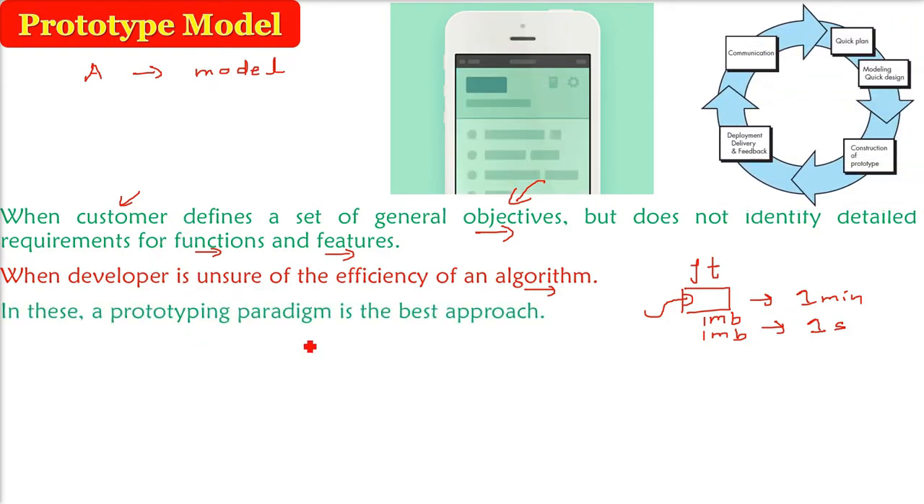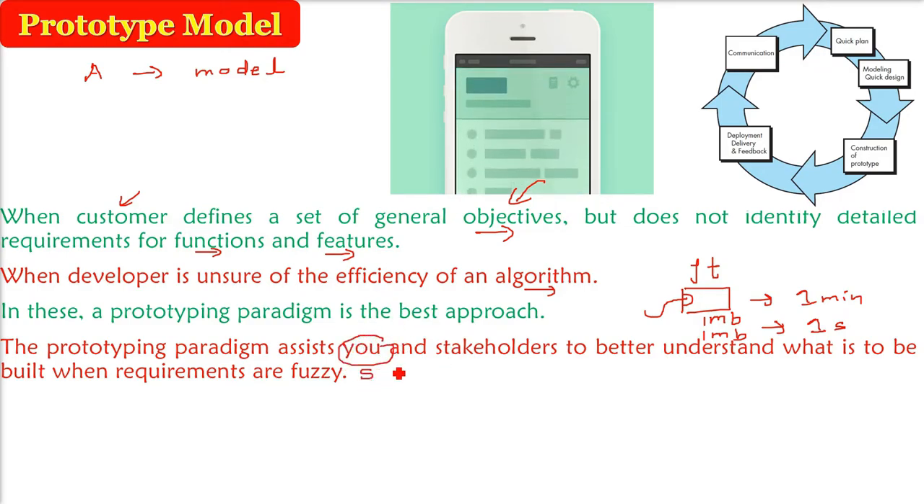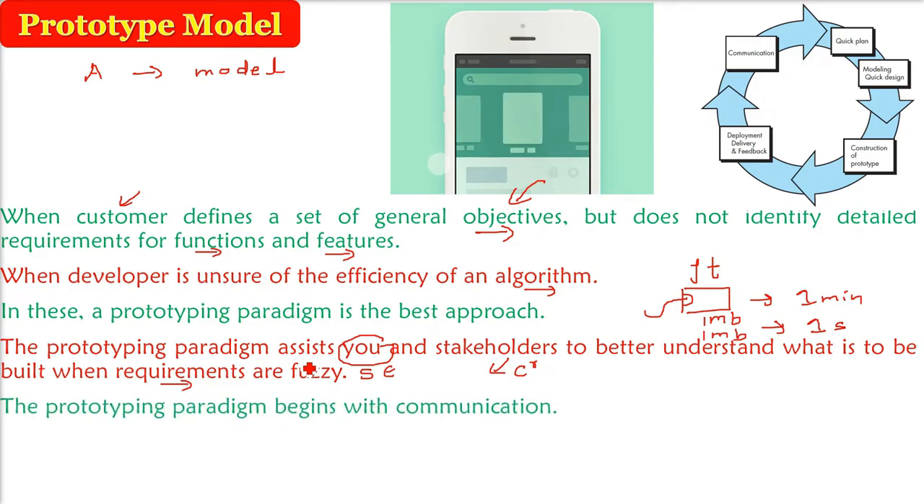So in this kind of scenario, the prototyping paradigm, prototype model, SDLC model is the best approach. Here, the prototyping paradigm will help you as a software engineer and the stakeholders like your customers. You can both understand the issue, the problem, the solution and the requirements. So this prototype is used when the requirements are not clear, they are fuzzy.